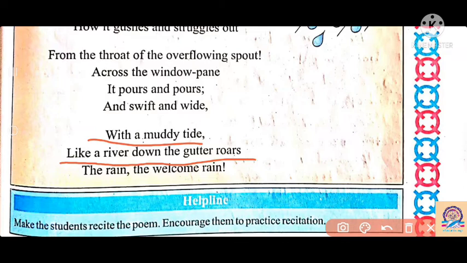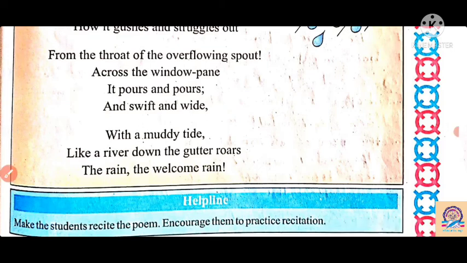Like here, the water of the rain enters and comes into a gutter. We have the gutter line here. So all the water settles here. The water makes its own way. The water of the rain settles itself here. Only the low-lying areas are covered with water, but the gutter has started to flow. The water of the rain is flowing from the gutter. The gutter has started to produce a roaring sound, and the rain, the welcome rain. So we are all welcoming the rain here.